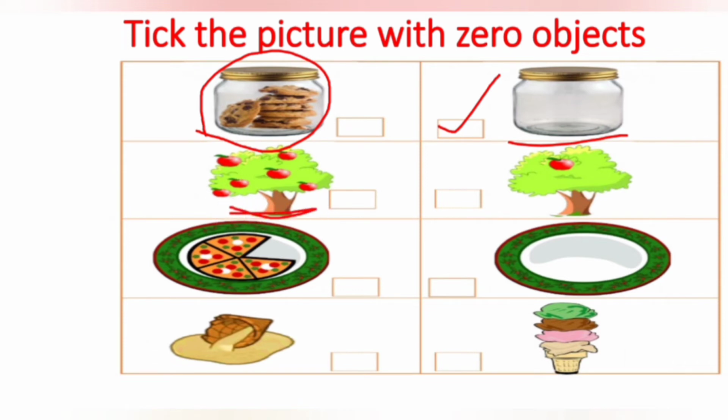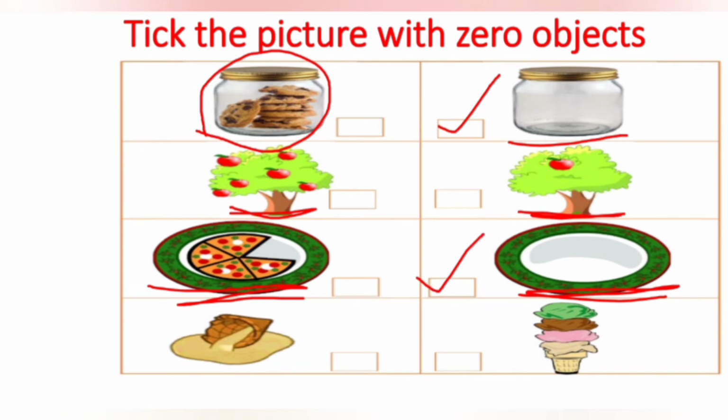In the tree, it's having apples. Here also, it's having 1 apple. That means there is no 0 object here. So, no tick mark. Here in this plate, what is there? Yummy pizza. It's already there. And here in this plate, no pizza. That means 0. No object here.